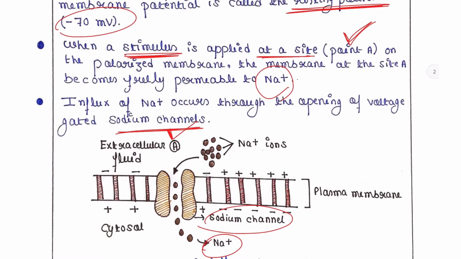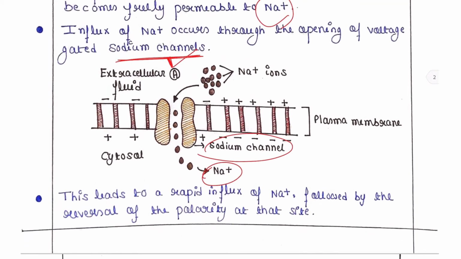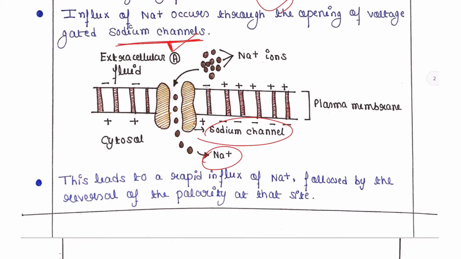So this is the sodium channel. This is different from the sodium potassium pump that I have told before. Okay, so now sodium ions are entering into the cell cytoplasm. This leads to a rapid influx of sodium, followed by the reversal of the polarity at that site. Now when sodium ions are in the cytoplasm of the neuron, what will happen? The reversal of the polarity at that site will happen.